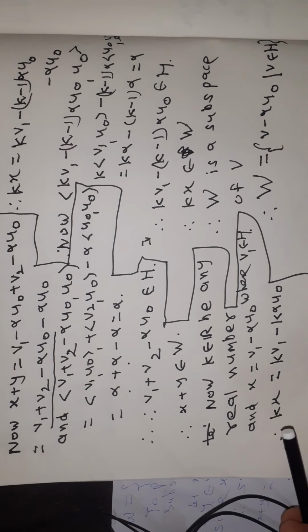Now k belong to R be any real number, and x is equal to v1 minus alpha u0 where v1 belong to H.